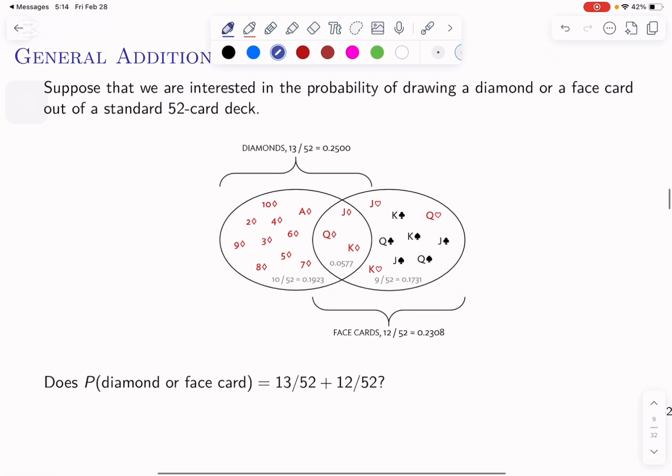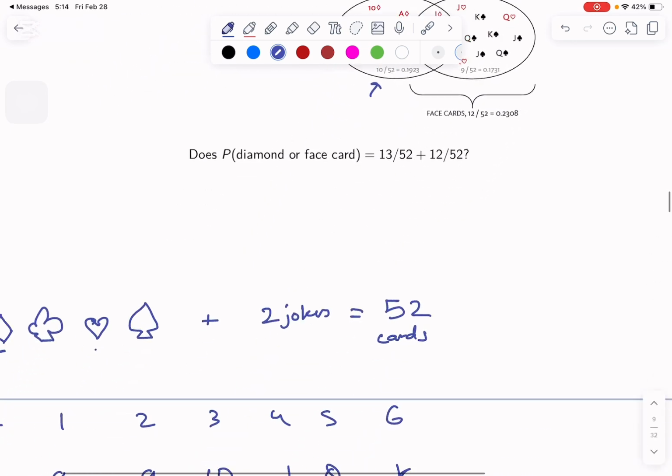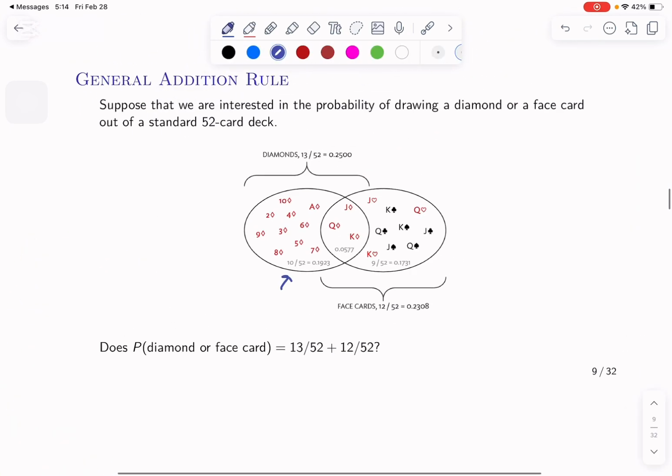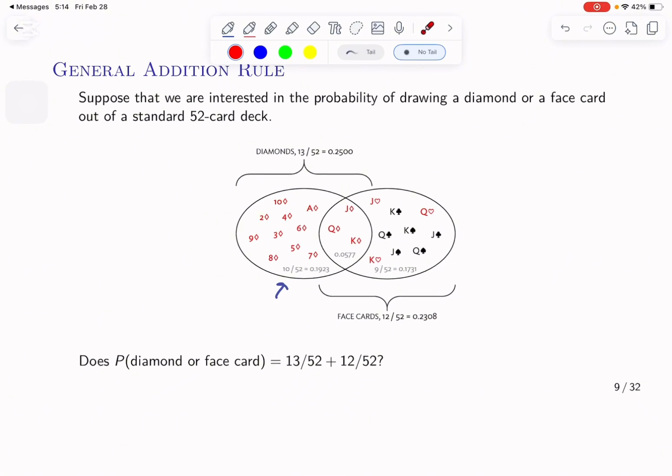So in this scenario, they're asking about the chances of getting a diamond. The suit has all the cards: ace, 2, 3, 4, 5, 6, 7, 8, 9, 10, and the J, the Q, the K. And there are face cards, which are the letters but not A, which are the J, Q and K. We call these the face cards. So from the whole 52 cards we have all the possibilities.